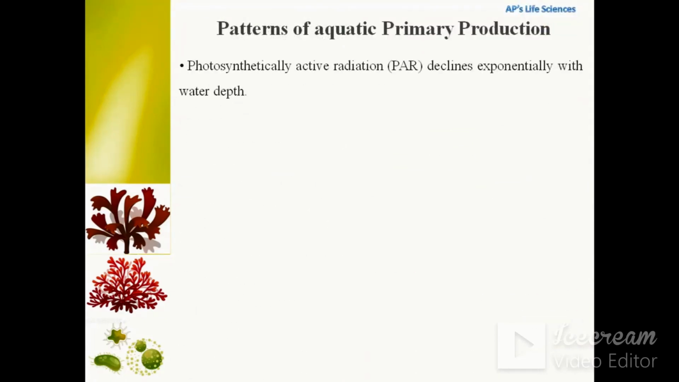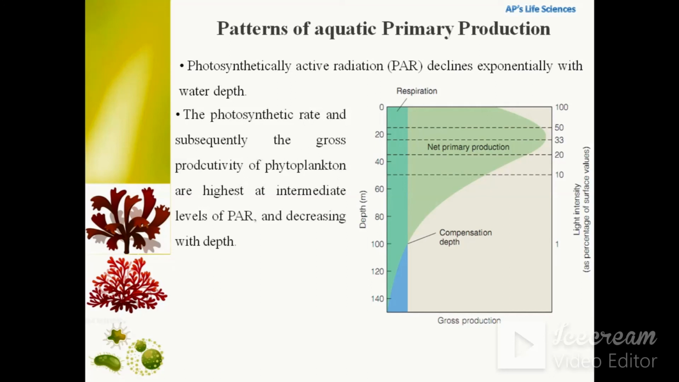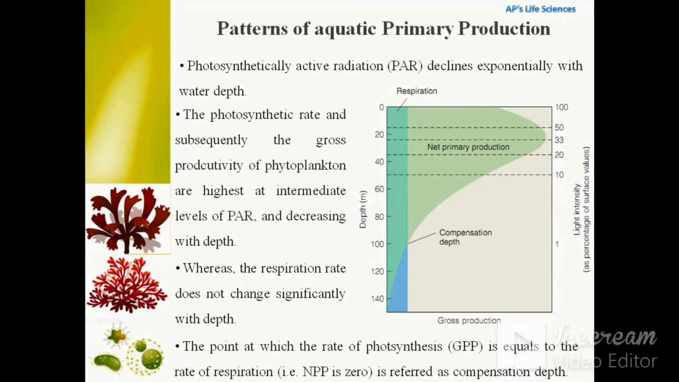Photosynthetically active radiation, that is PAR, declines exponentially with water depth. As we can see in this figure, the photosynthetic rate and subsequently the gross productivity of phytoplankton are highest at an intermediate level of PAR and decrease with depth, whereas the respiration rate doesn't change significantly with depth. That's why the point at which the rate of photosynthesis, that is GPP, is equal to the rate of respiration, where NPP is equal to 0, is referred to as compensation depth.